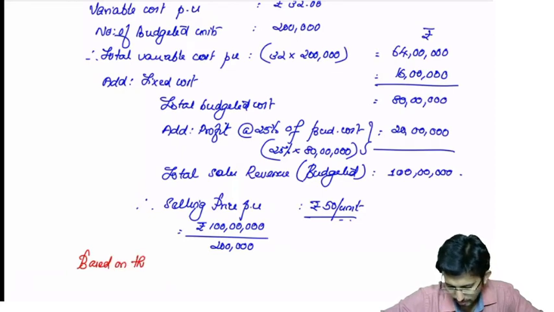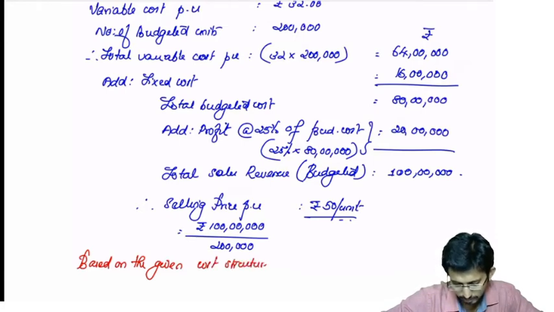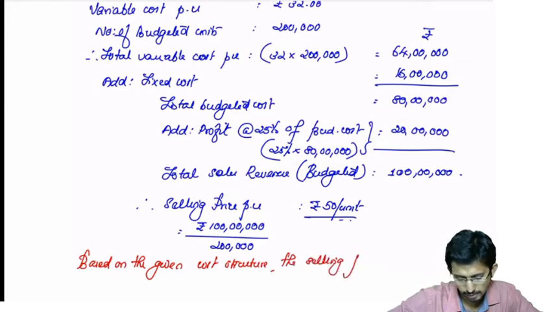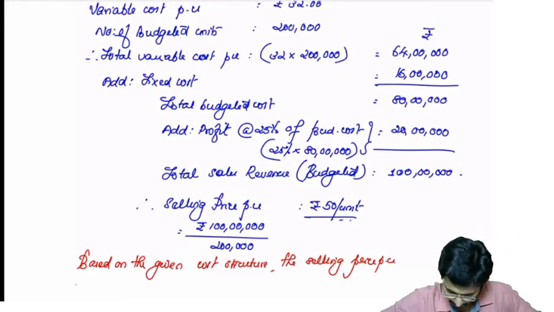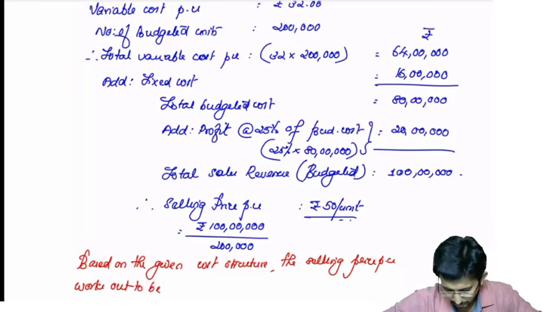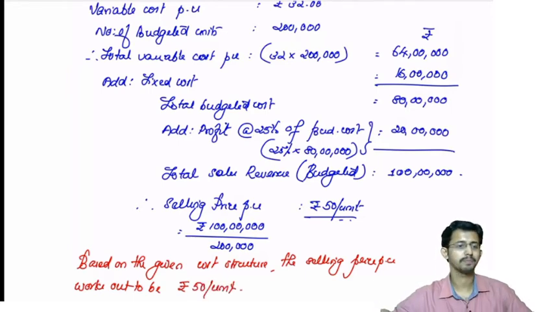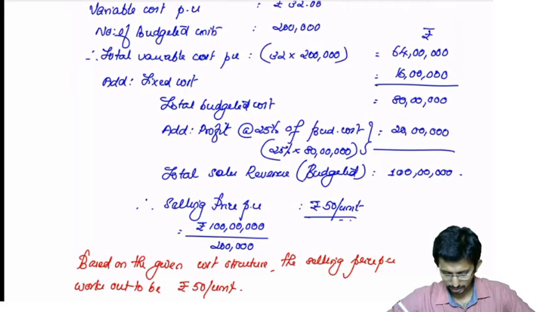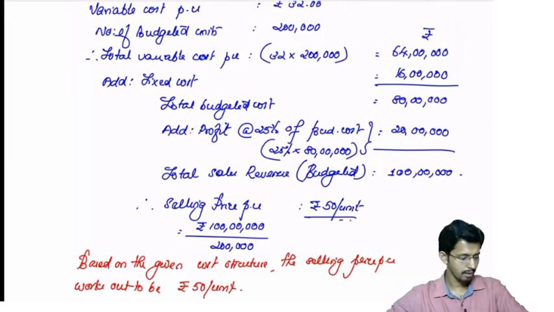Based on the given cost structure, the selling price per unit works out to be how much? Works out to be rupees 50 per unit. Is it clear? So the selling price works out to be rupees 50 per unit.